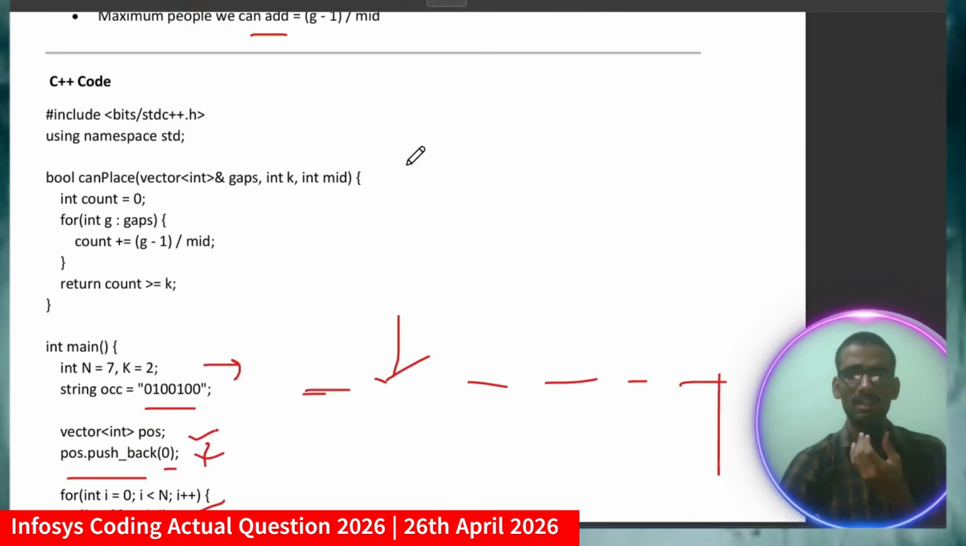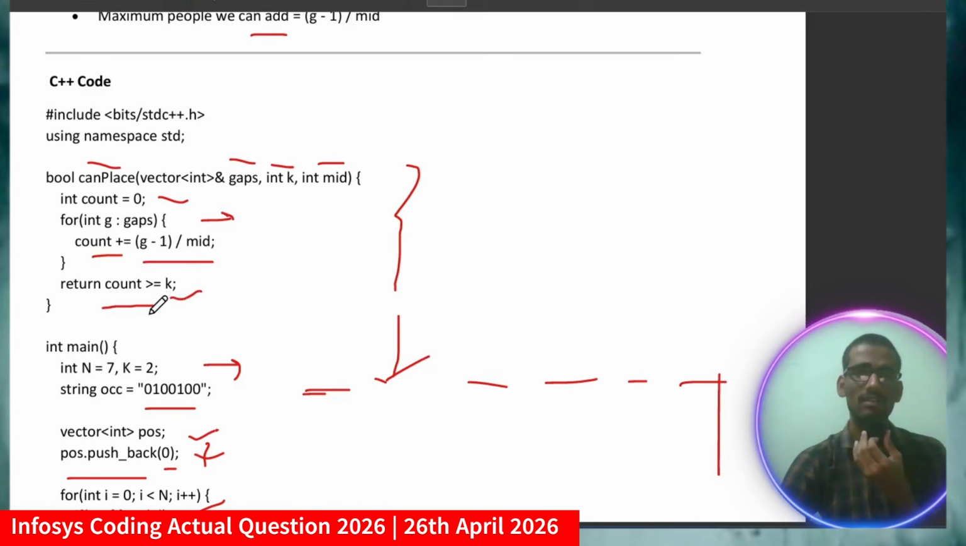Now the placing algorithm: there are certain conditions under which you can't place accordingly. It means there is a particular logic for placing as well. So what logic am I applying here? bool canPlace(vector<int> gaps, int k, int mid), taking the value of k and mid, and count equal to 0. Now I will traverse and I will count plus (gap minus 1) by mid. I will return count greater than or equal to k, which means you can place. If count is greater than or equal to k, then I will place it, otherwise I can't place it. So that's the logic I am doing here.